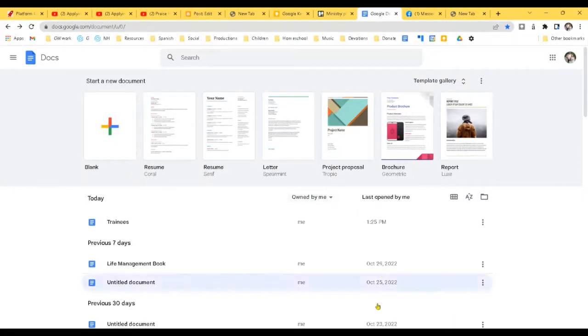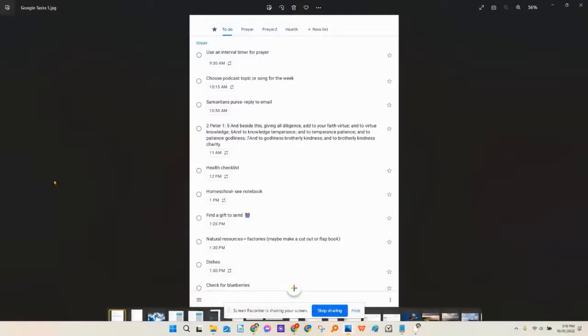And next I want to talk about Google Tasks. This is what I use for my routine and also the one-time tasks. This is what I love about Google Tasks, that I'm able to put in not only the routine, which is recurring, like right here, but also the things that are one time. Like if I just have one email to reply to, or this gift that had to be sent, I included that, and it's nice to have that all in one place, and I don't have to rewrite all the routine things in my planner.